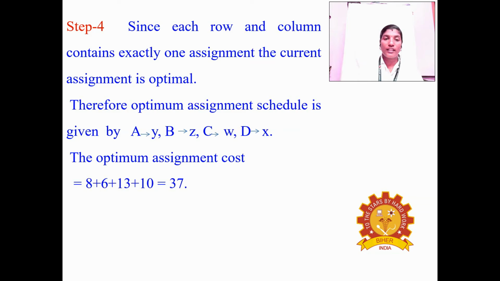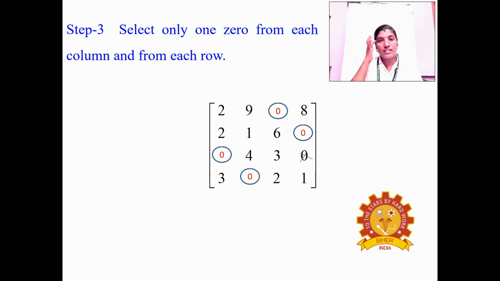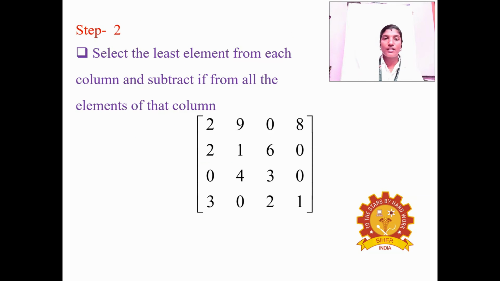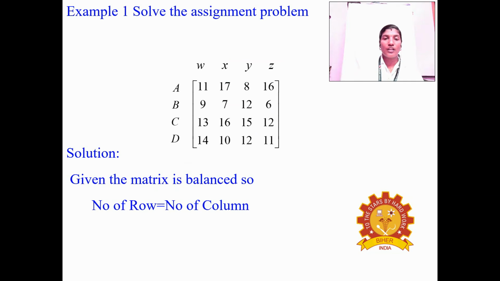Now check this against the initial matrix. A to Y means the encircled 0 is in the third column. B to Z means the encircled 0 is in the second row, fourth column, and that value is 6.